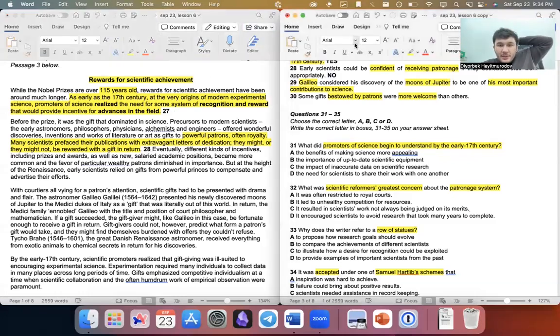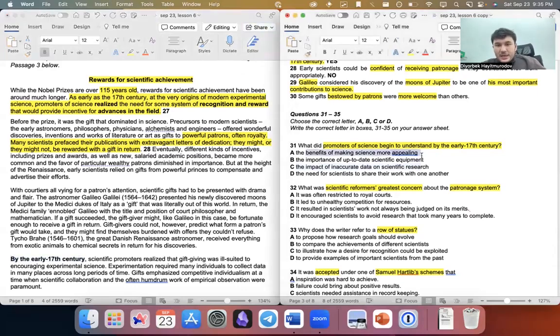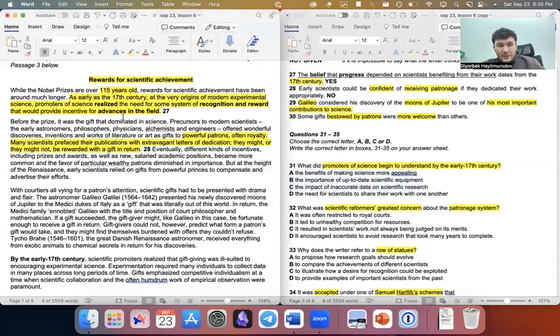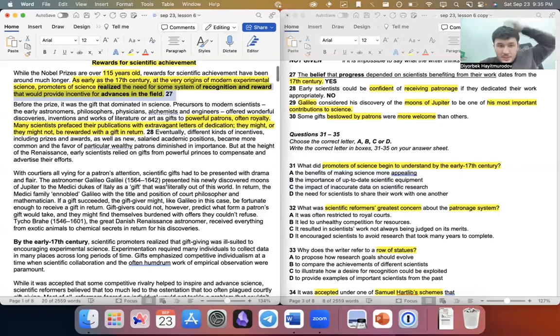The importance of up-to-date equipment. Did they mention equipment? No, nothing about equipment right here. The impact of inaccurate. Oh, it turns out there's not that, because I'm looking at all the answer choices and none of the answers fits with this part. So it was good that we didn't even focus on it.